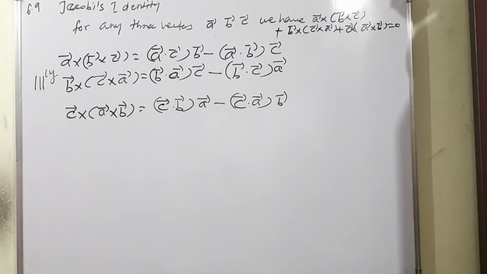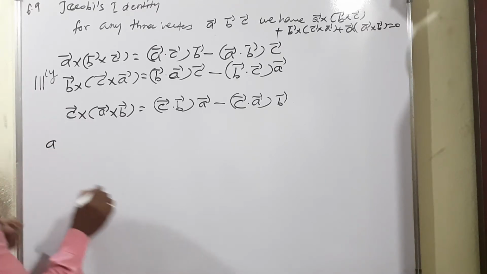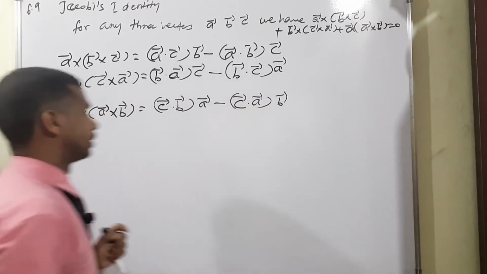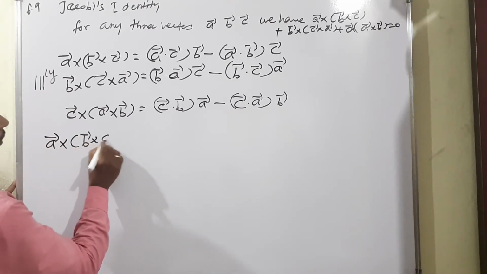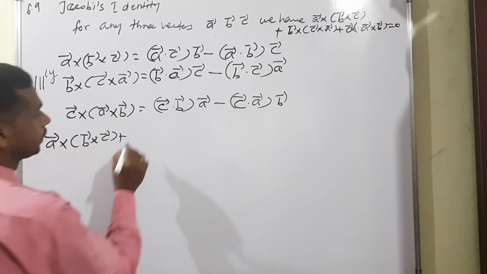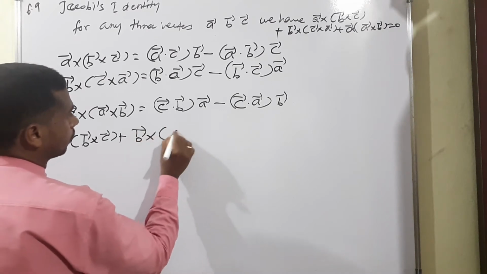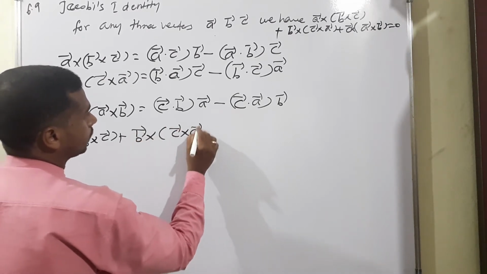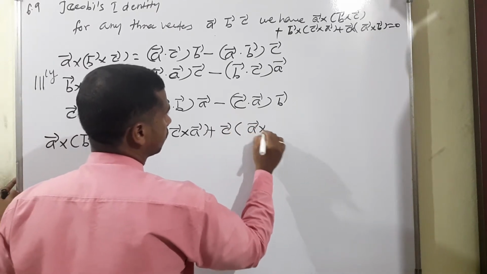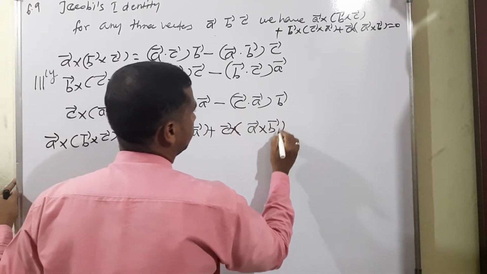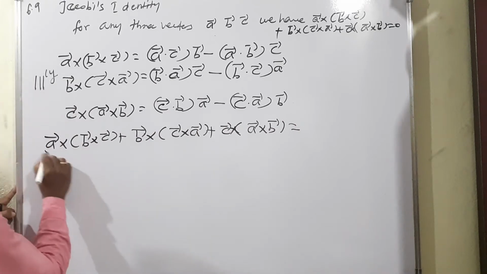So the first one, A vector cross B vector cross C vector plus B vector cross C vector cross A vector plus C vector cross A vector cross B vector is equal to, what will happen? We have the result: 0.